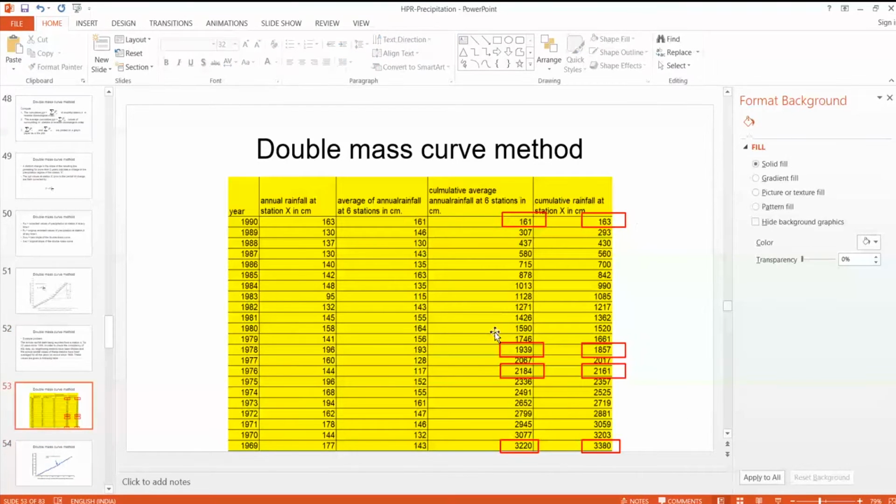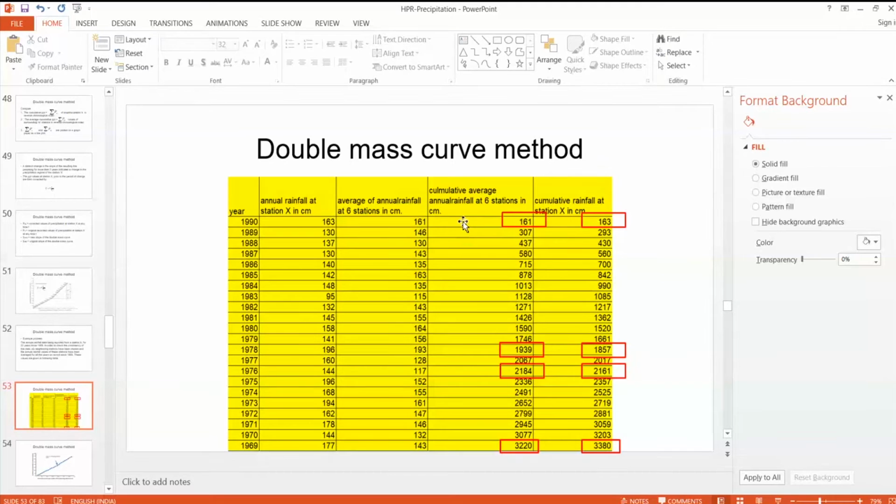This is the station X annual rainfall, from 1990 to 1969. Then the average of annual rainfalls at 6 surrounding stations is given here, that is 161, 146, etc.